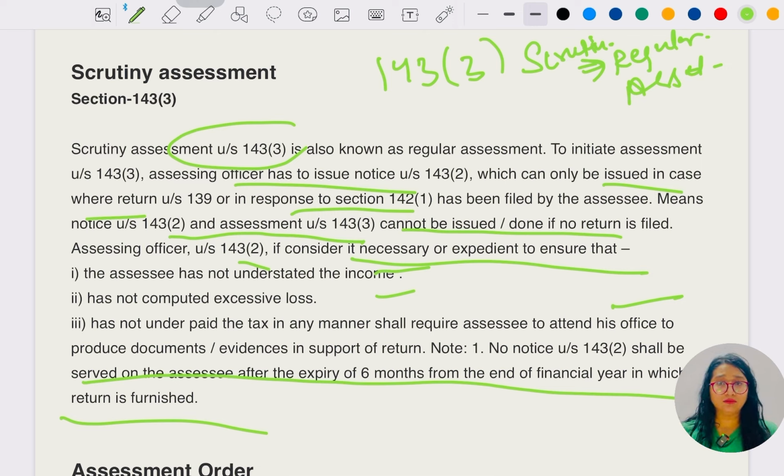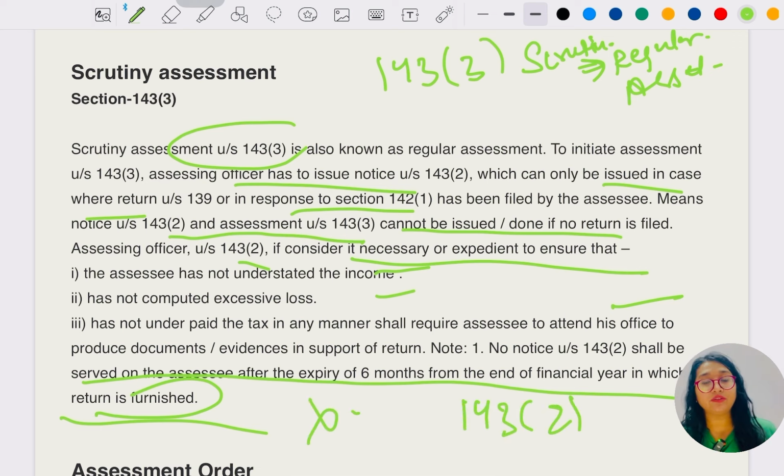And what is the time limit of this? Let me say it again. No notice under section 143 subsection 2 can be served on the assessee after 6 months from the end of the financial year in which the return is furnished. So no notice after the expiry of 6 months from the end of the financial year in which the return was furnished. As I told you, what was the time limit for the scrutiny notice? We know this. So within that 3 months from the end of the financial year, the assessing officer has to serve the notice.